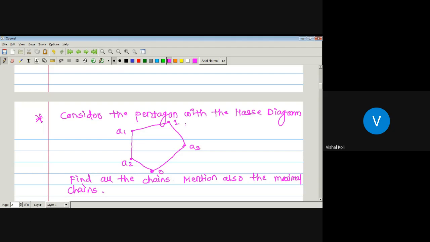Chains means here we have to take the subset of these poset which are chains. It means if we take any two element belonging to that subset, then they will be always comparable. Such subset we have to make. Whether this one is chain, हा जो पेंटागोन आहे हा चेन आहे का सुरुवातीला?